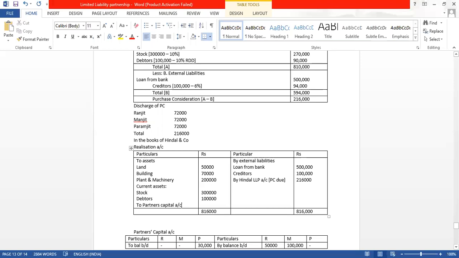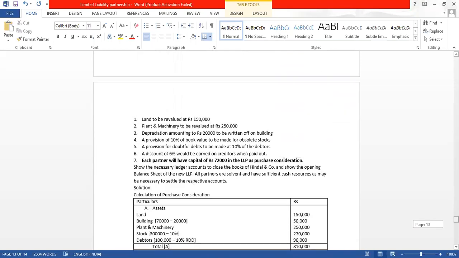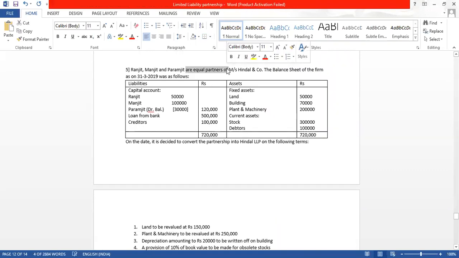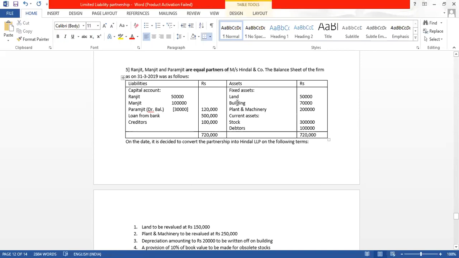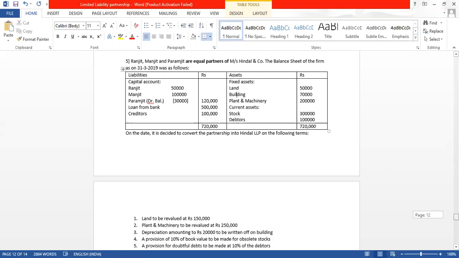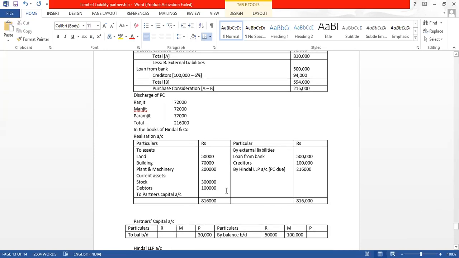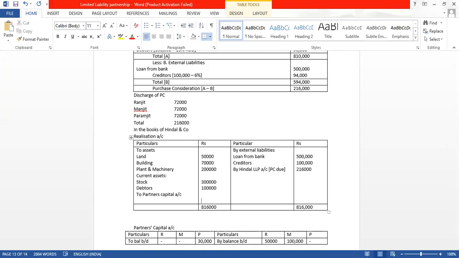Now their profit sharing ratio is absent. Their profit sharing ratio, yeah, it is given. I am sorry, it is not absent, but it is given in the first line itself that Ranjit, Manjeet and Paramjeet are equal partners of Mrs. Hindal and Company. So what we will do, we will distribute this capital here. Find out what difference are you getting. What difference is coming, 50 plus 70 plus 2 lakh.